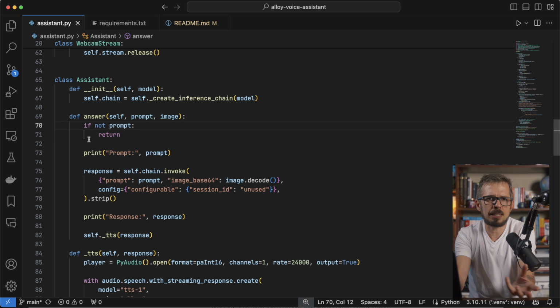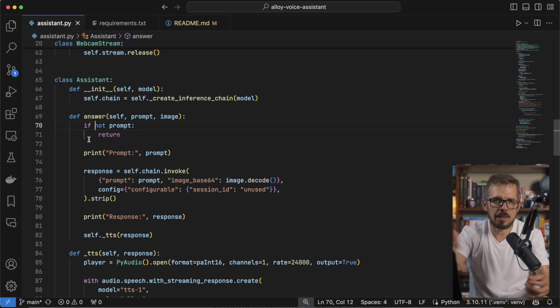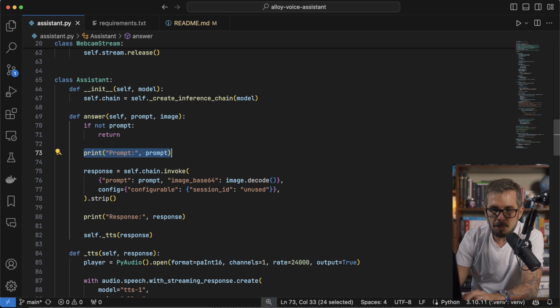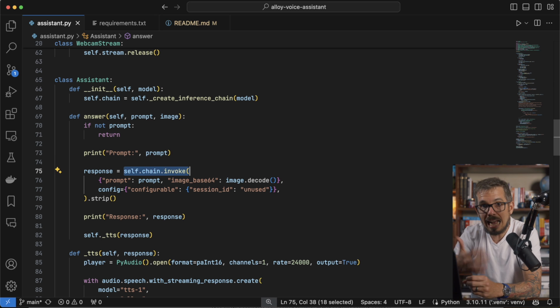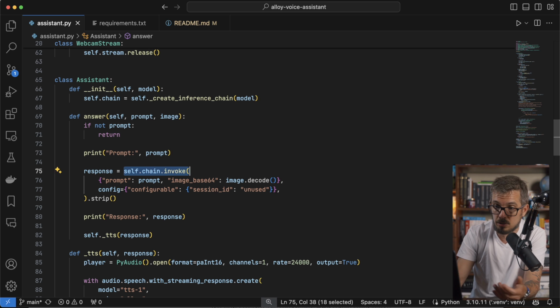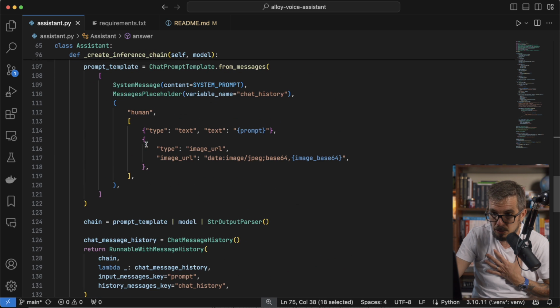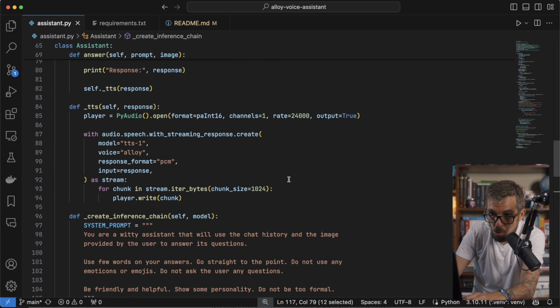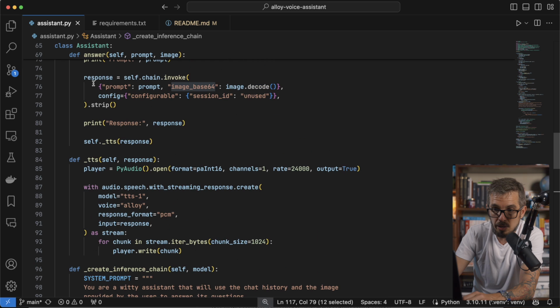I'm going to pass both things, and this is what's going to happen internally. First, if the prompt is empty, if for some reason I got no audio, I'm just going to return and not do anything. Otherwise, I'm going to print the prompt, so you're going to see it in the terminal window, this is what I asked, and then I'm going to invoke my chain. When I invoke my chain, I need to provide values for the template variables. Remember, my template is expecting a prompt variable and the image base64 variable. So I need to invoke my chain with those two values. So here is the prompt and here is the image base64.